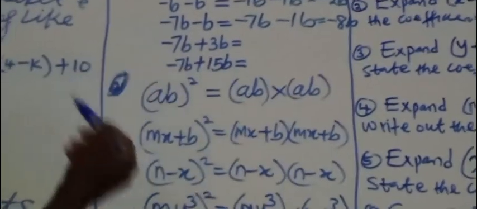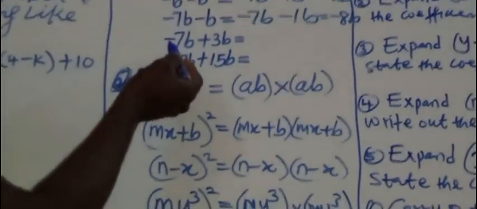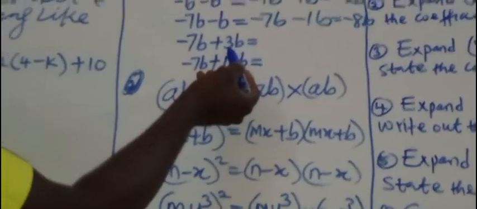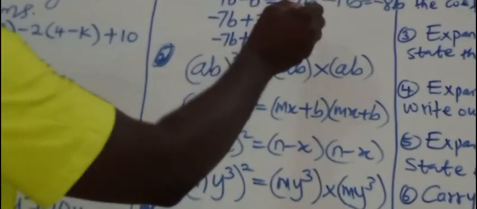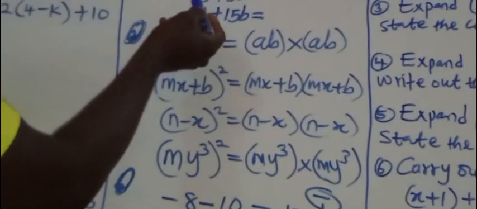Okay, now let's look at this. Now this one is different. Minus 7B plus 3B. This one is debit, this one is credit. Between debit and credit, which one is greater? Debit. What sign is in front of debit? You have to put the minus there. Then you now take away 3 from 7. What is that? 4B. Is that clear?